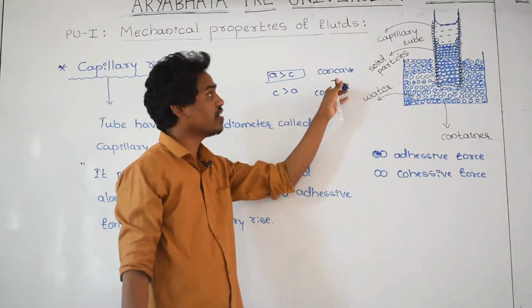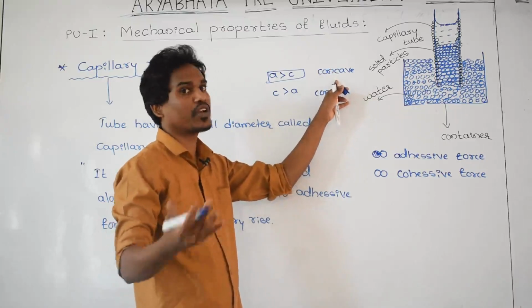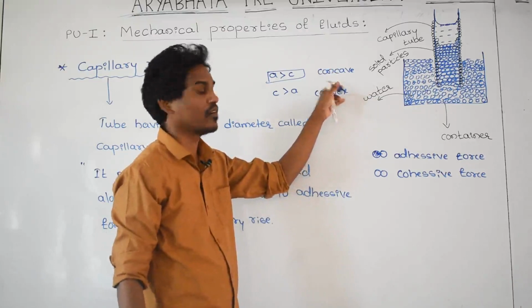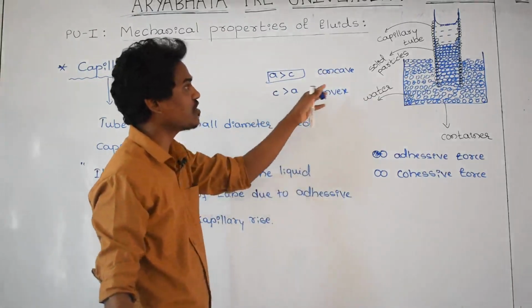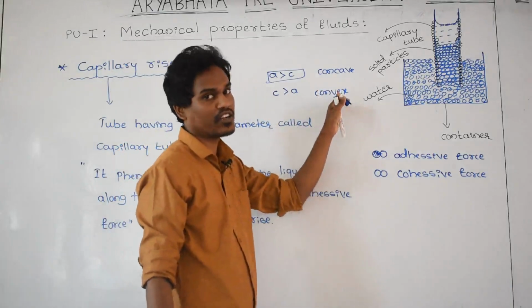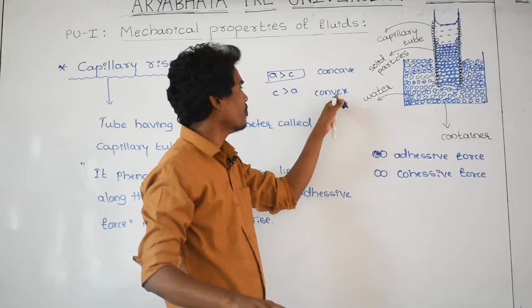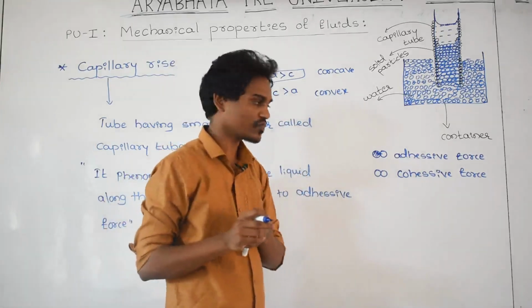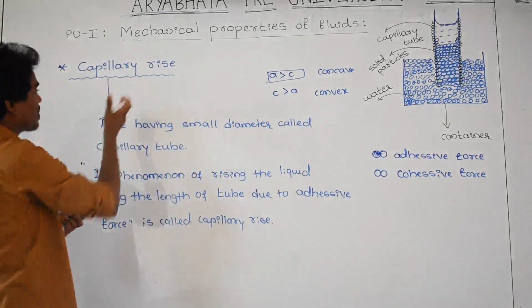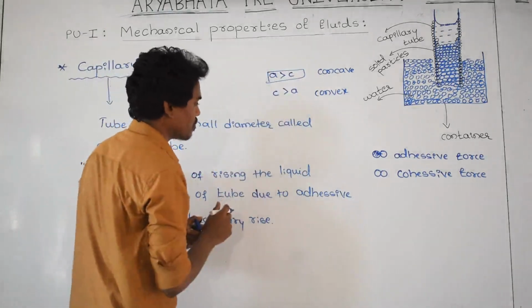If the adhesive force is greater than the cohesive force, the meniscus is concave, and the angle of contact you obtain becomes an acute angle. If the cohesive force is greater than the adhesive force, the meniscus is convex, and the angle of contact you get is obtuse. Here we can discuss capillary rise based on the condition that adhesive force is greater than cohesive force.